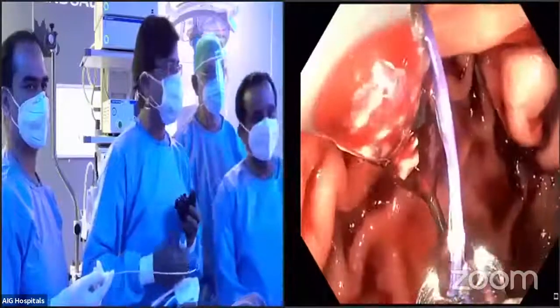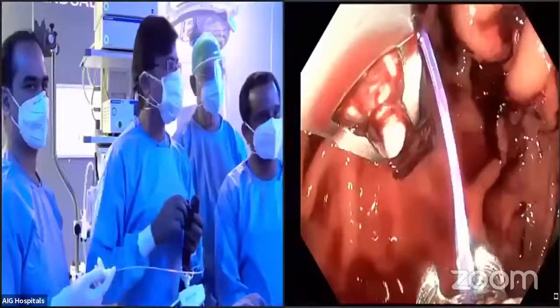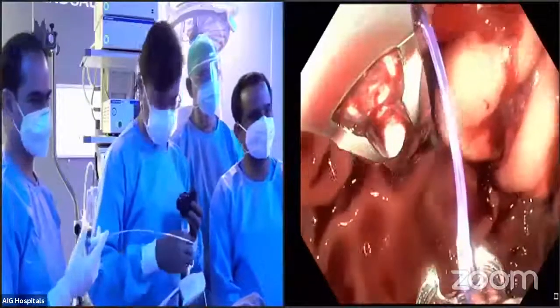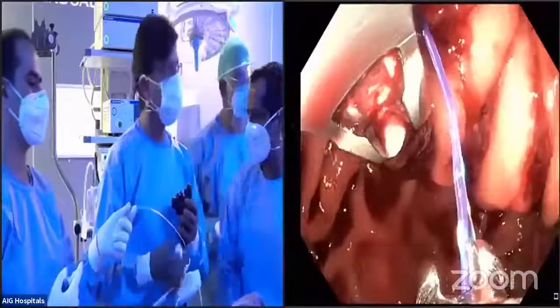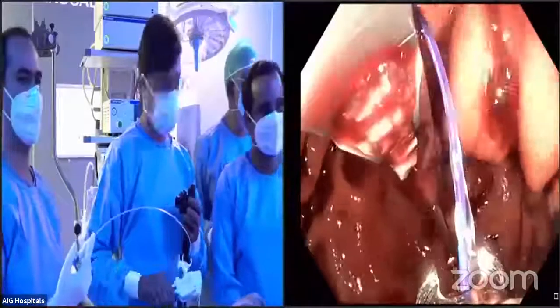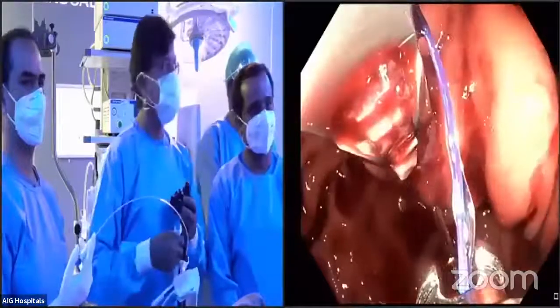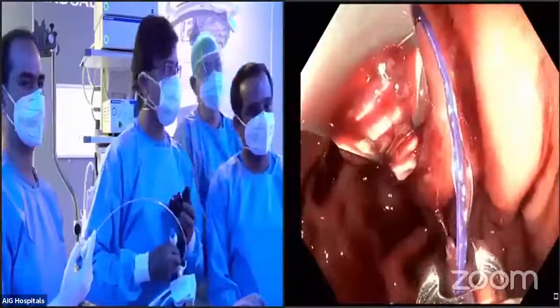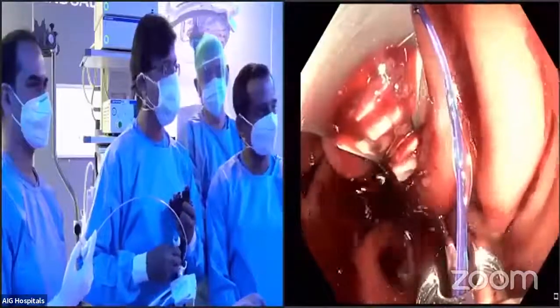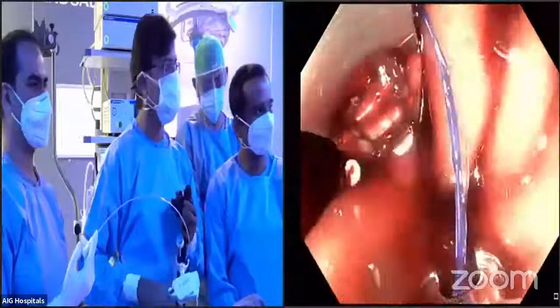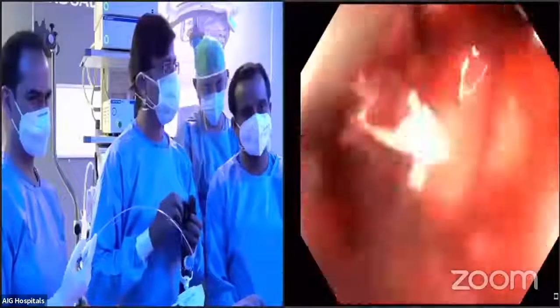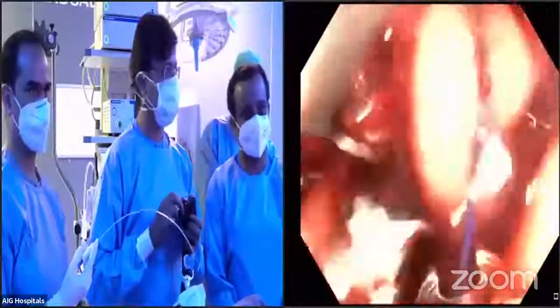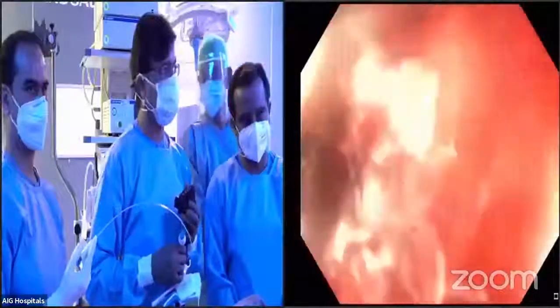So at 1 year of follow-up, we expect around 20% of total body weight loss, which will correspond to around 60% of excess body weight loss at 1 year. And as all of you know, obesity is a chronic relapsing disease, so this patient has to be on regular follow-up so that they can discuss their diet plans, exercise, and their lifestyle.